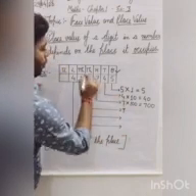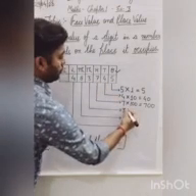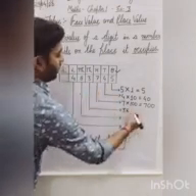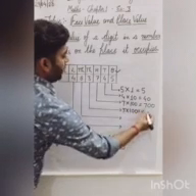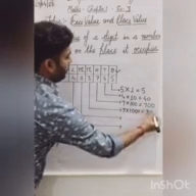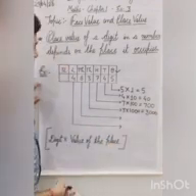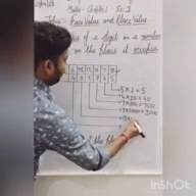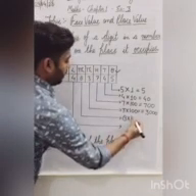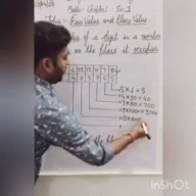Now next number is 3. And what place it occupies? 1000. So we should multiply the 3 by the 1000. What is the place value of 3? Is 3000. Now next number is 8. 8 into 10,000 because it occupies the 10,000 place.